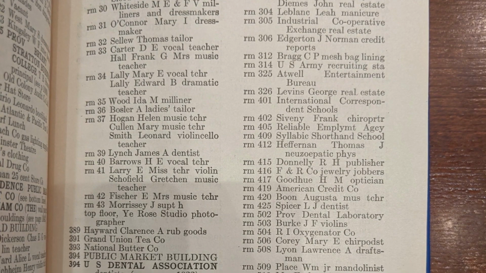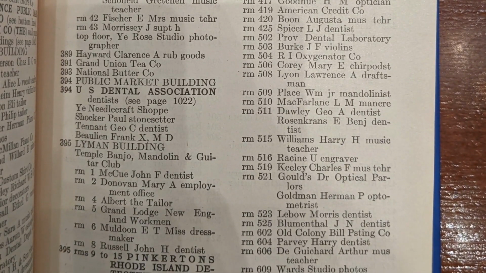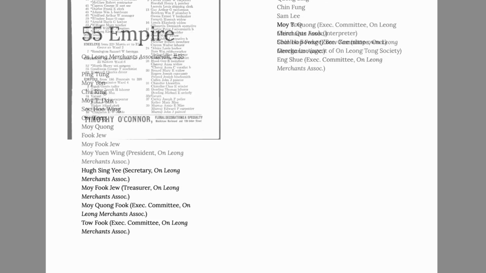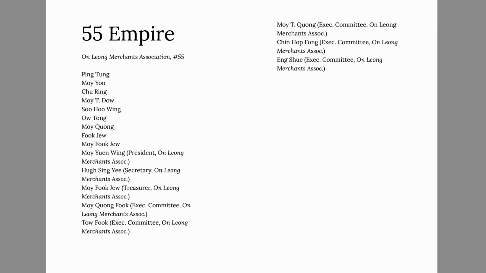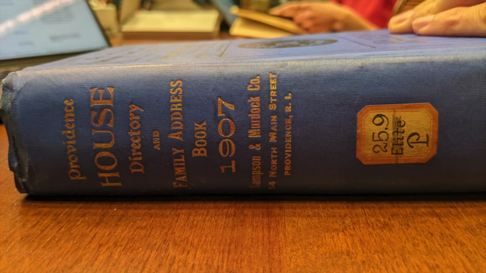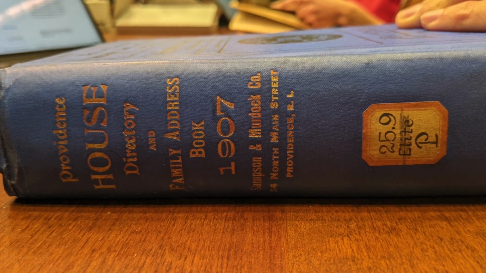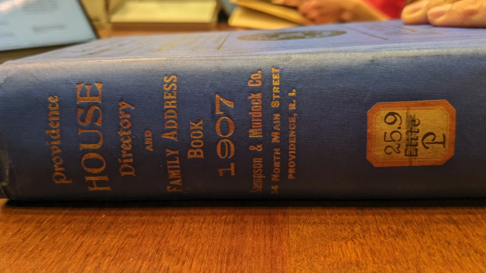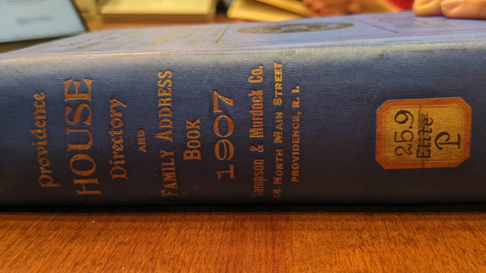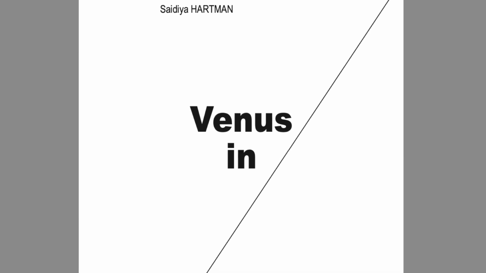Using names from newspaper articles, court records, and other sources, I've been able to reconstruct a rough directory of who lived or worked at each address in Providence's Chinatown. But be aware, these records are incredibly fragmentary and partial, and relying primarily on these kinds of accounts, with their racist views and understandings, risks giving those perspectives too much control over the way we understand these histories, especially when they are our own.